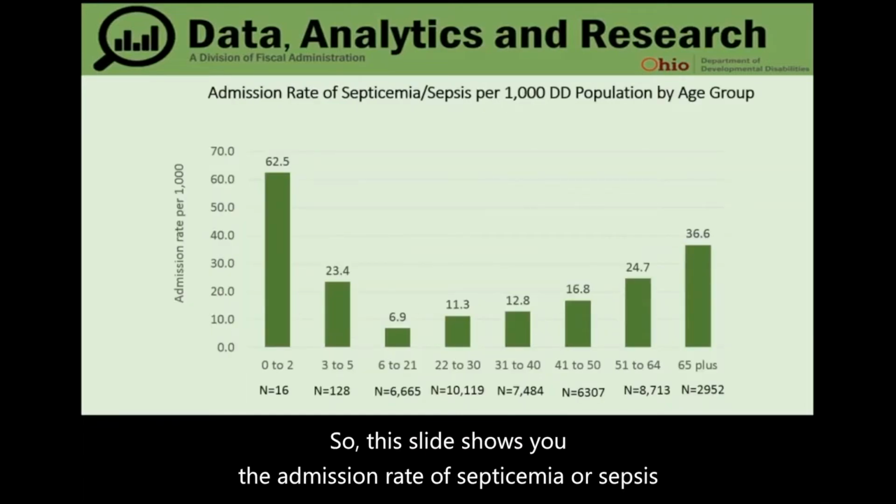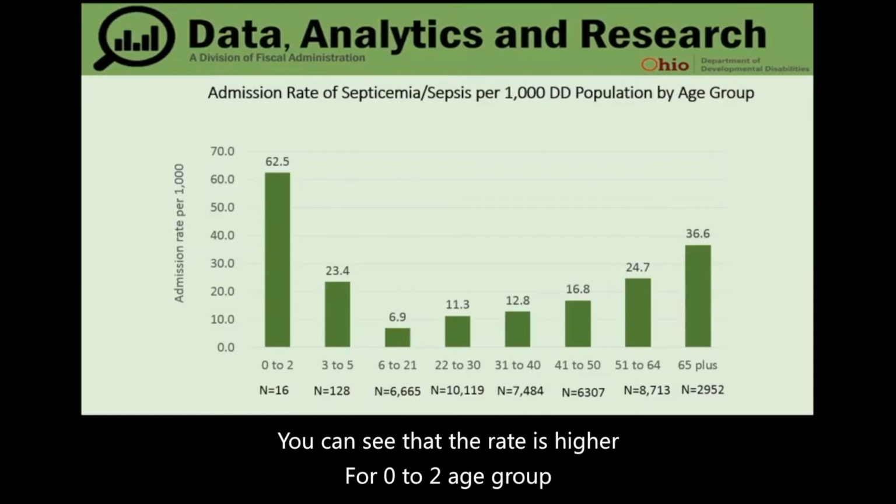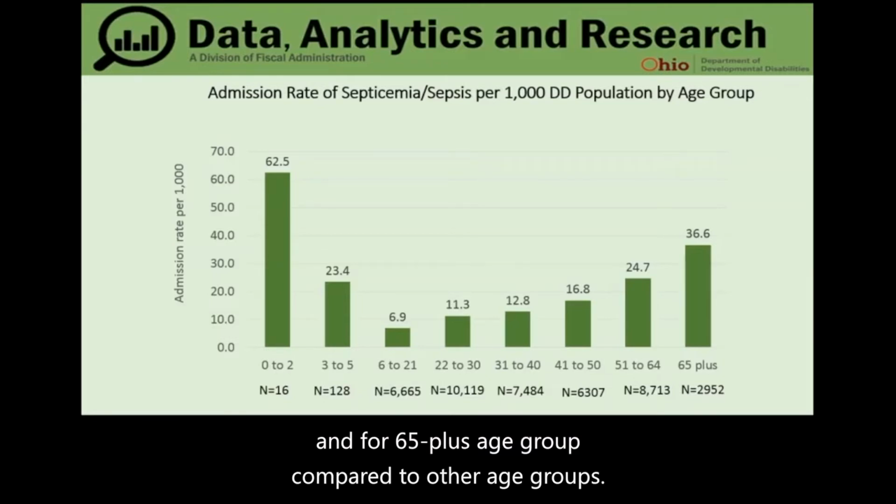So this slide shows you the admission rate of septicemia or sepsis per 1,000 DD population by age group. You can see that the rate is higher for the 0 to 2 age group and for the 65 plus age group compared to other age groups.